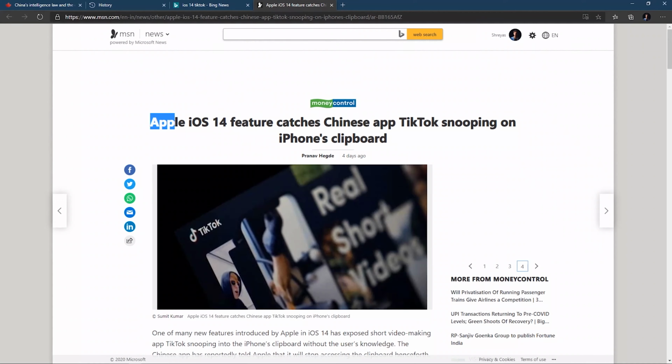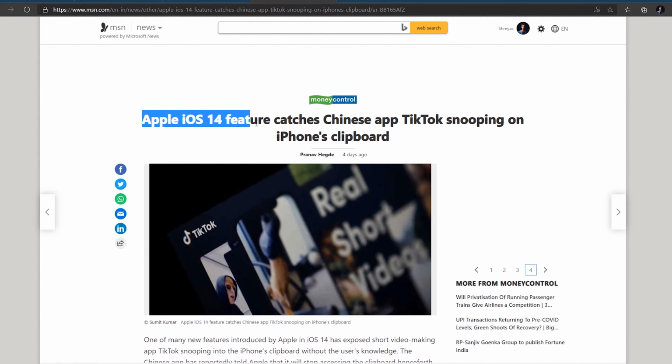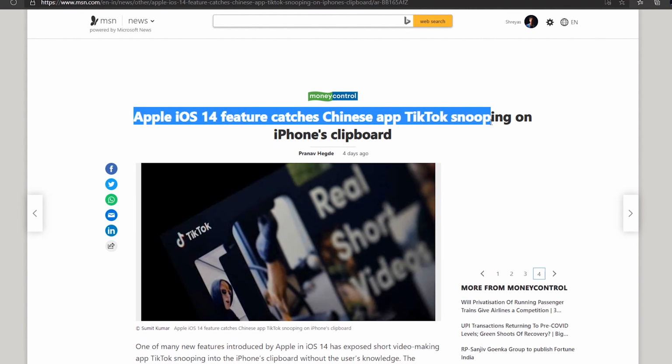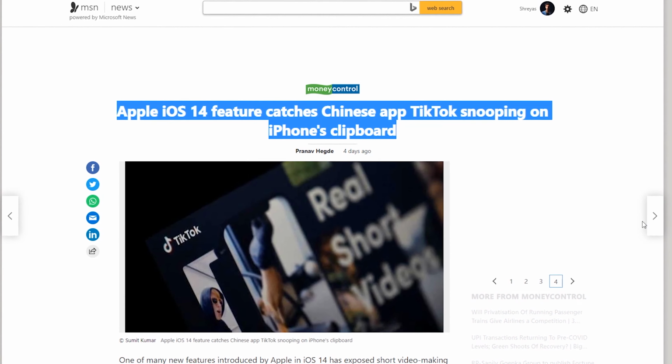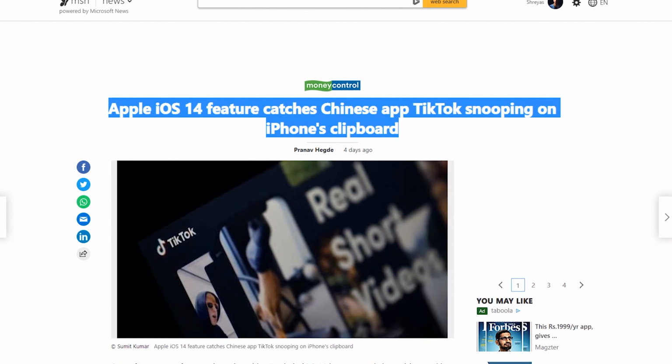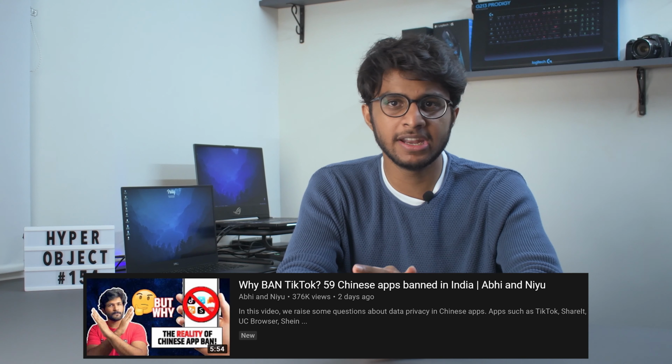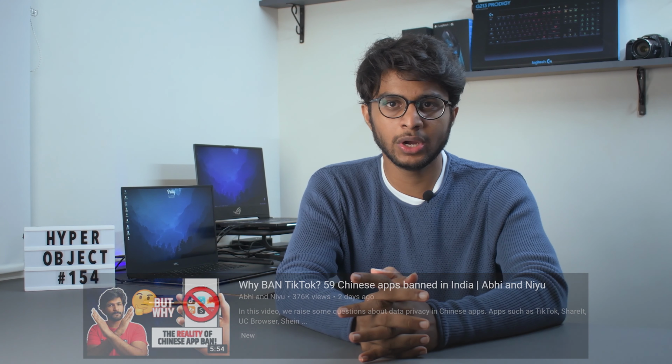Many people ignore the fact that infamous Chinese apps like CamScanner and UC Browser have been accused of malicious practices in the past, and don't forget the infamous app TikTok. Recently, Apple found out that in iOS 14, TikTok can read data from your clipboard. Now many people copy their OTPs and passwords to the clipboard, which means TikTok was able to read that data from your devices. It's a big topic to talk about right now. If you want to know about China and its ban in detail, go and watch Abhiyan News video. They have explained it very clearly. I'll put the link of their video in the description below.